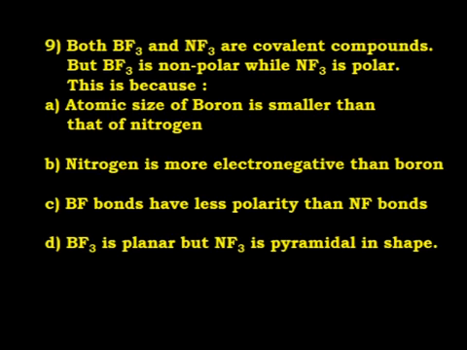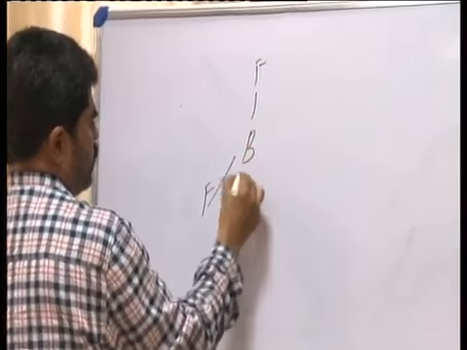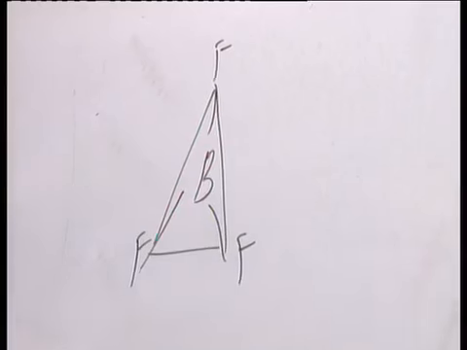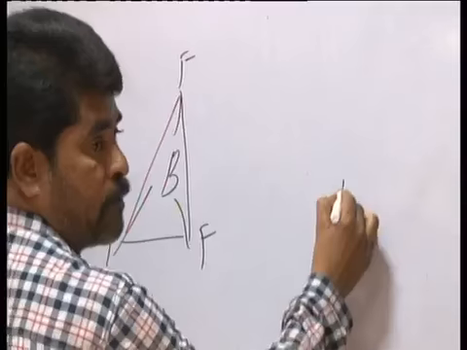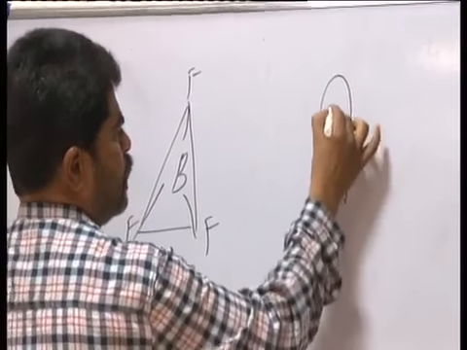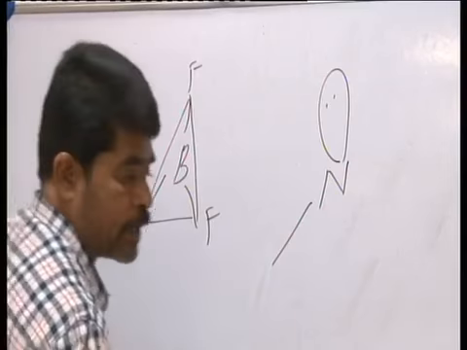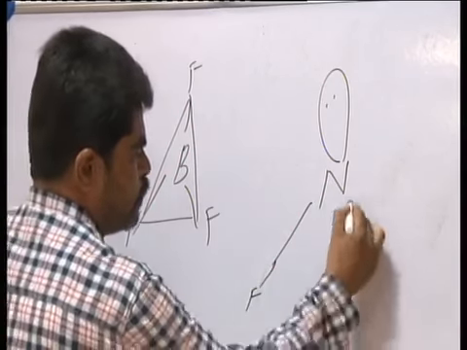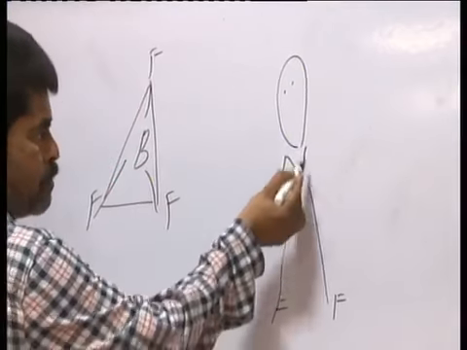Option C. This is boron trifluoride, the shape is triangular planar. Whereas NF3 contains a lone pair of electrons, hence it has a pyramidal shape. So that is bond moments.